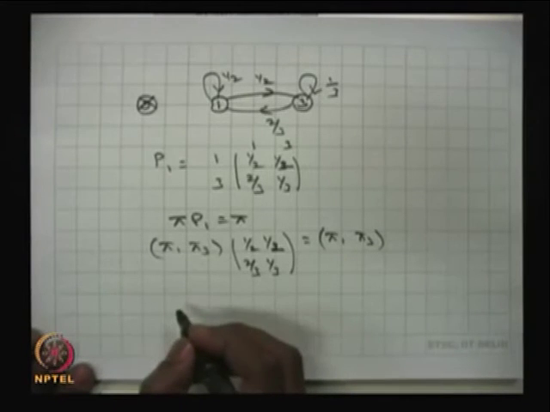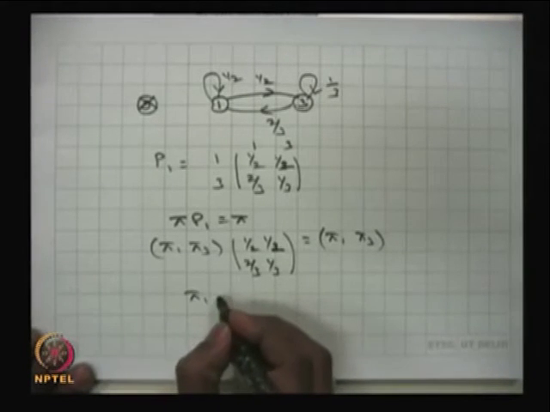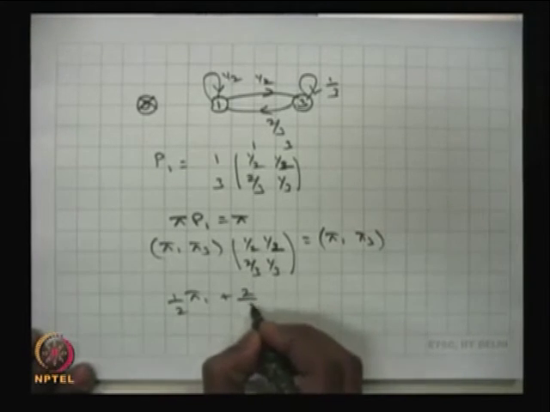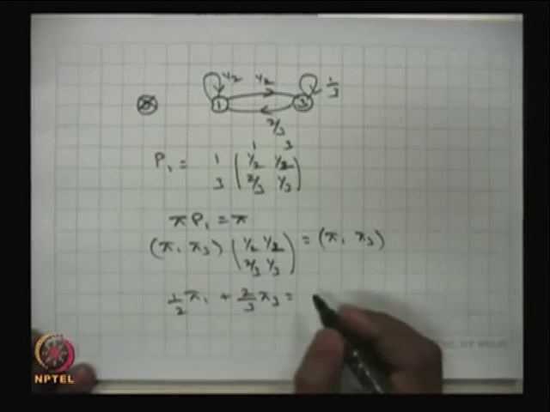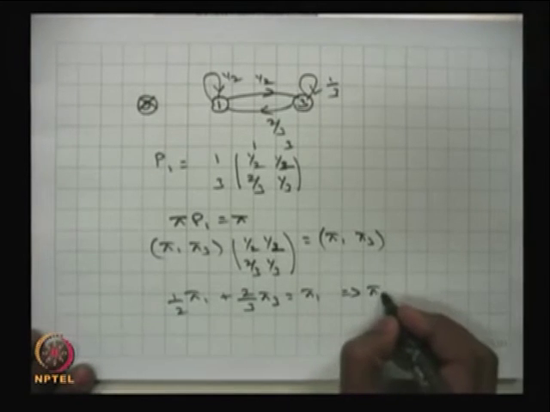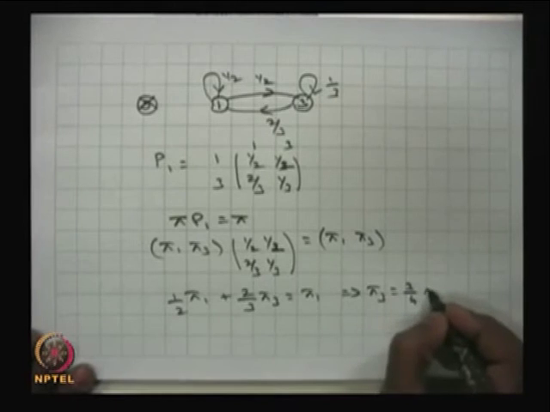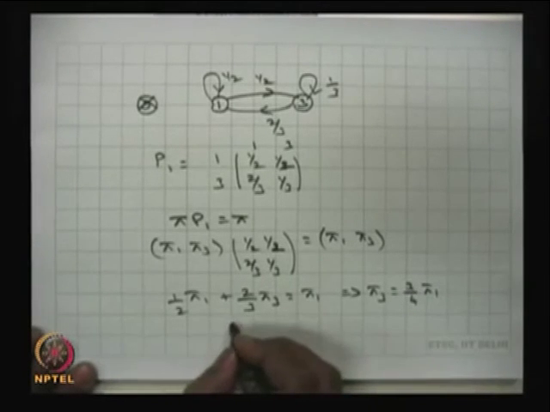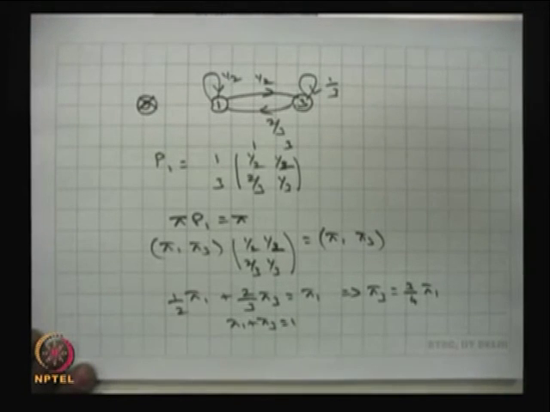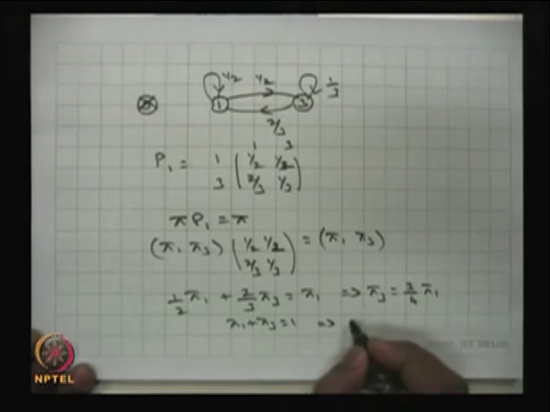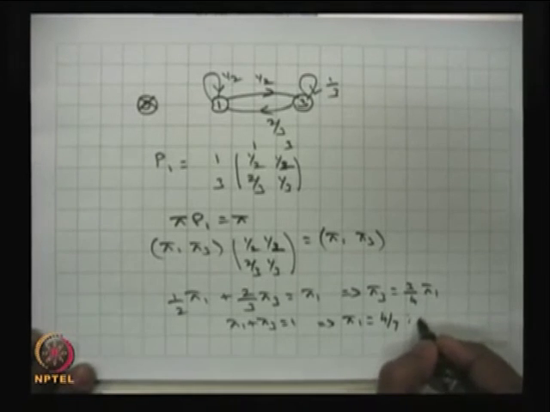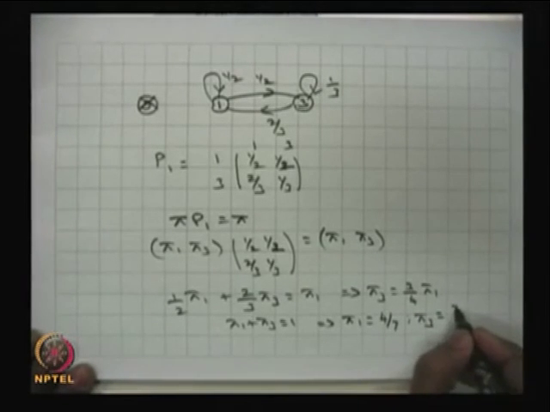You take the first equation, that is half times pi 1 plus 2/3 pi 3 is equal to pi 1. So, from here you will get pi 3 is equal to 3 by 4 pi 1. Now, you use pi 1 plus pi 3 is equal to 1. So, using this you will get pi 1 is equal to 4 by 7. Once you know pi 1, pi 3 is going to be 3 by 7.